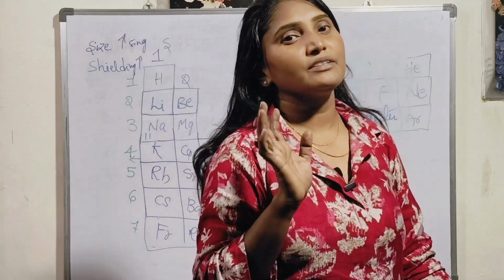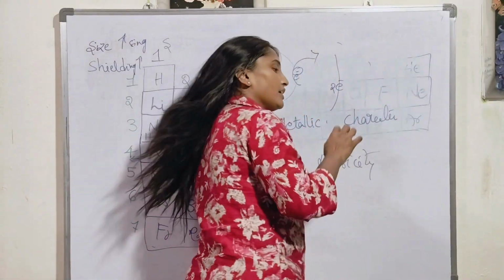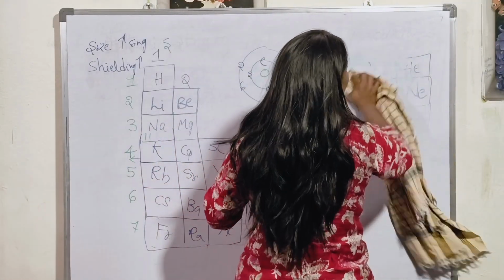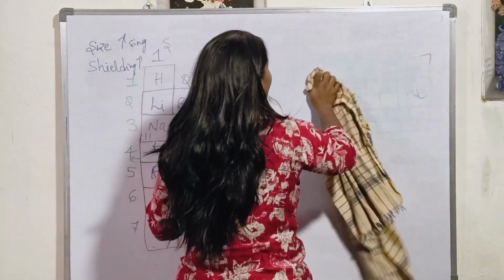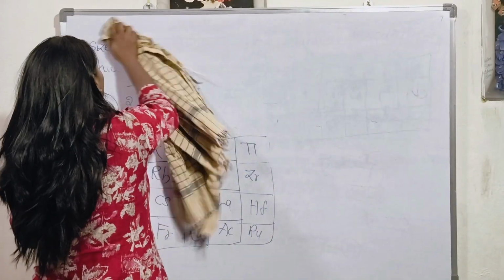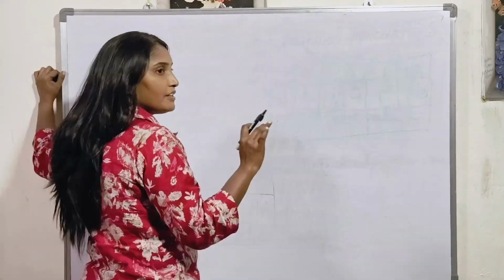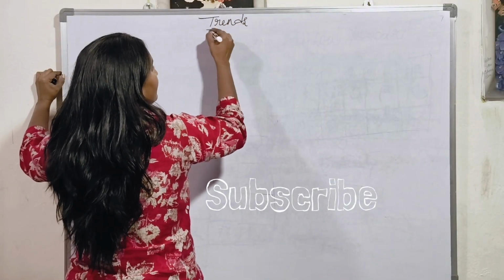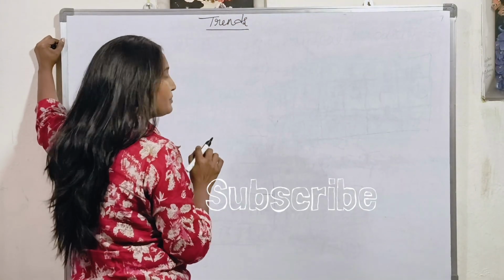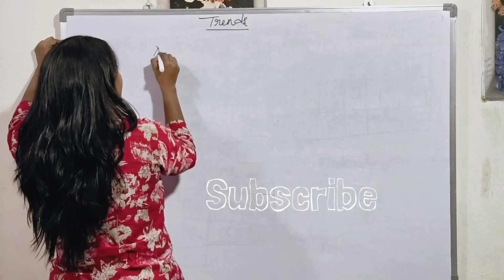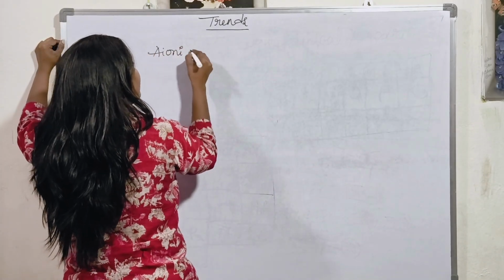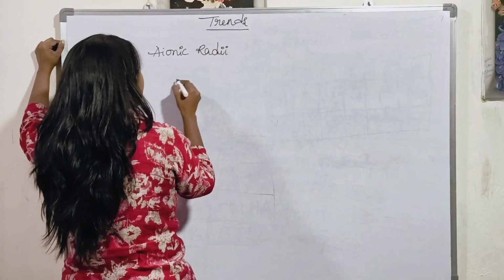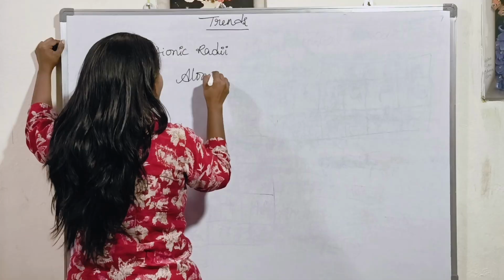So all these points you have to learn from the first periodic table. I have given all these points in the notes and I'll add those notes also. You can quickly learn. Once you check the PDF you will understand everything. The first trend you have to learn from chemical periodicity is ionic radii, and later atomic radii or radius.